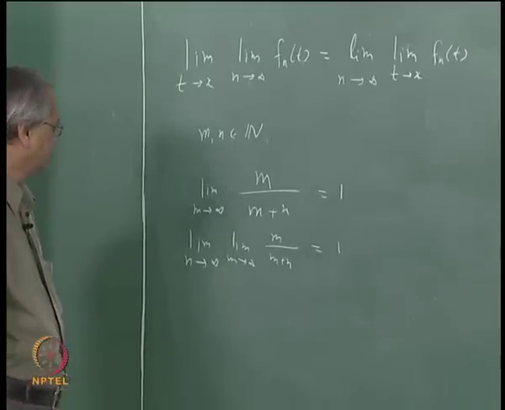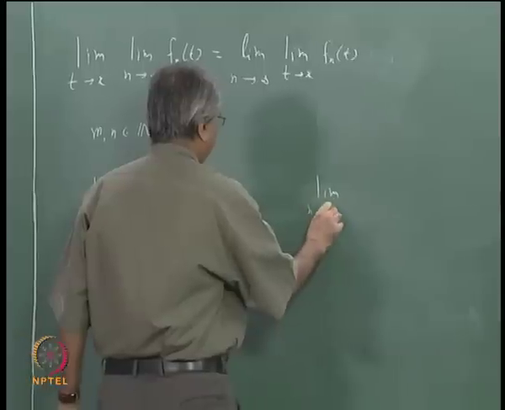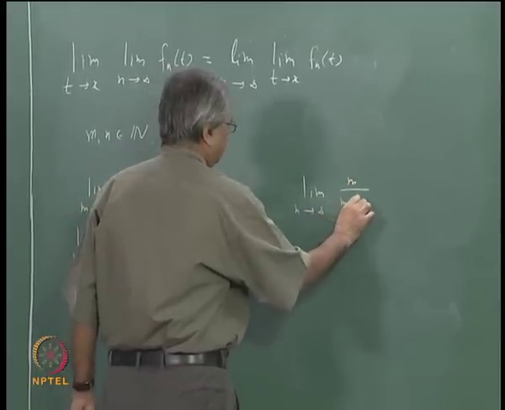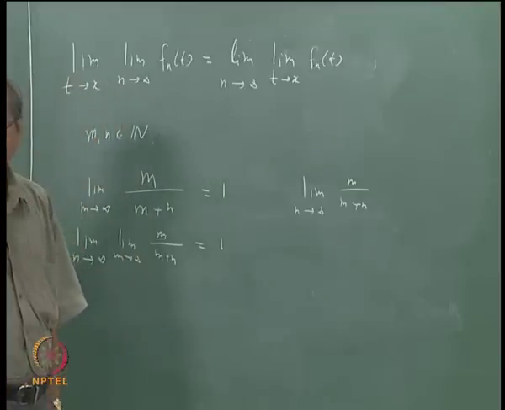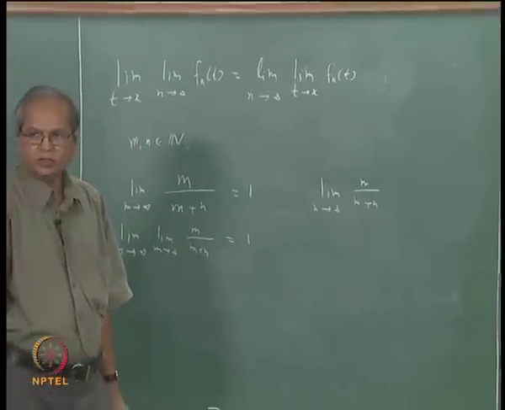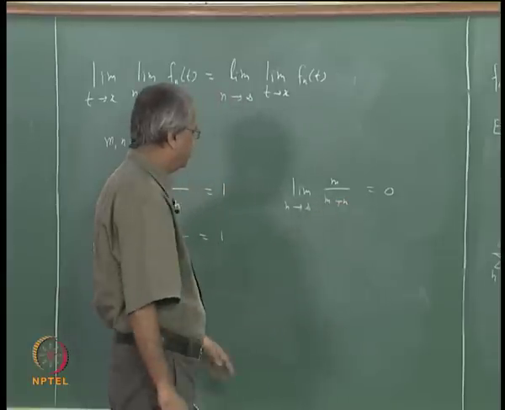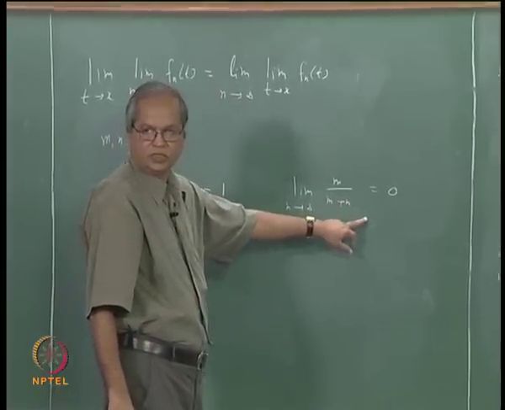Now look at the other way. Suppose I take the limit as n tends to infinity of m divided by m plus n. m is fixed and n is going to infinity. So what will that limit be? That is 0, and that is independent of whatever m is. For every m this limit is 0.